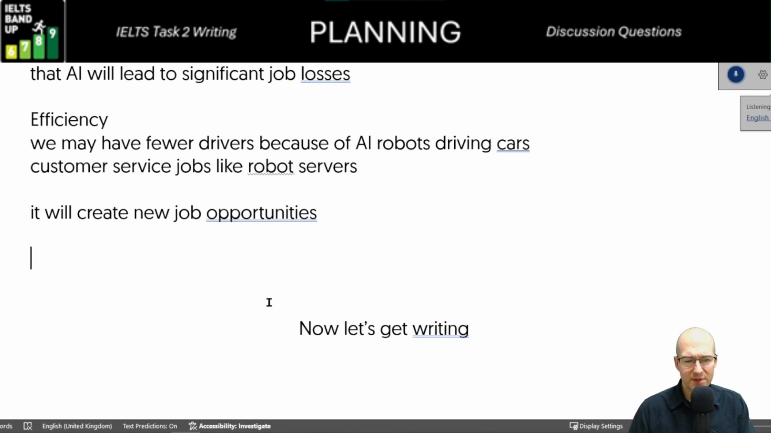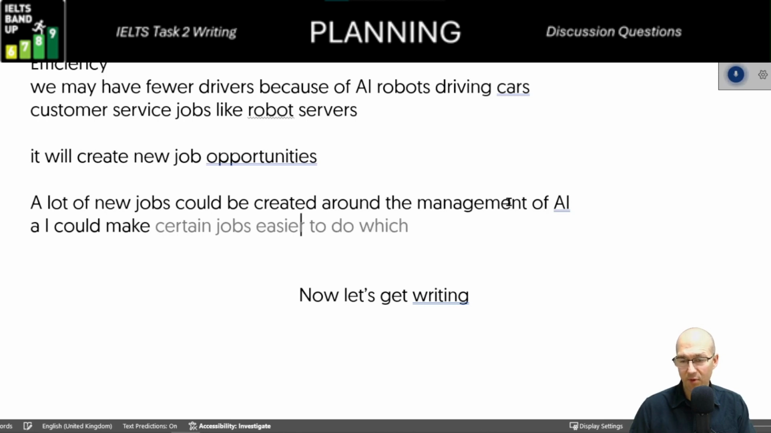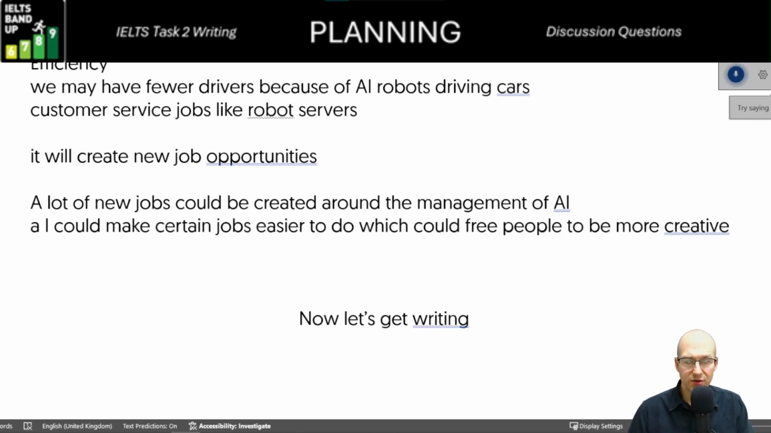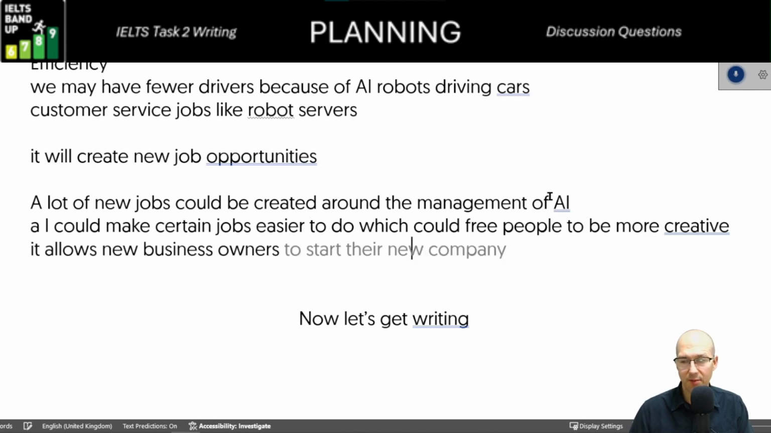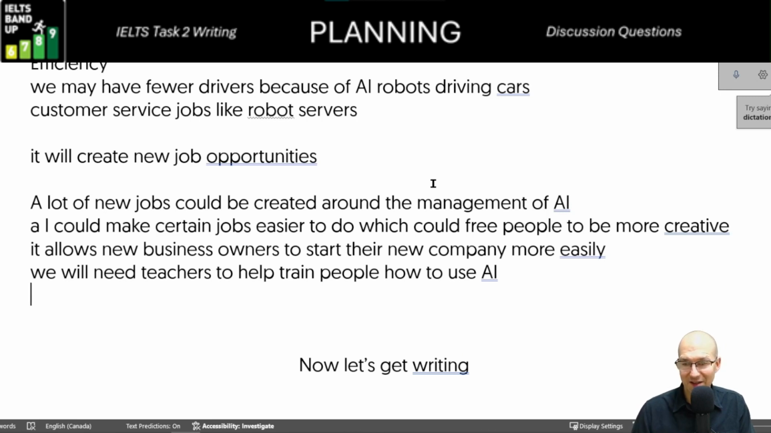A lot of new jobs could be created around the management of AI. AI could make certain jobs easier to do, which could free people to be more creative. It allows new business owners to start their new company more easily. We will need teachers to help train people how to use AI. And like I said, it's a little hard for me to think of a lot for this particular topic because, to be honest, it's a little repetitious. It's just a lot of AI-related jobs. That's the best I can think of, right?